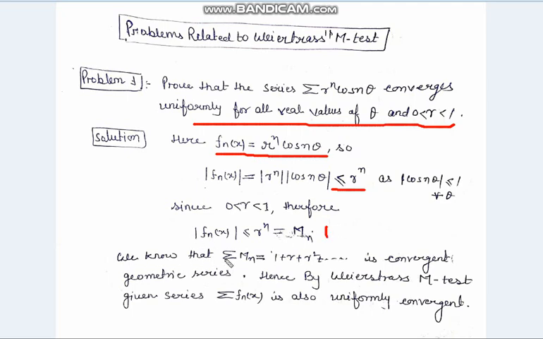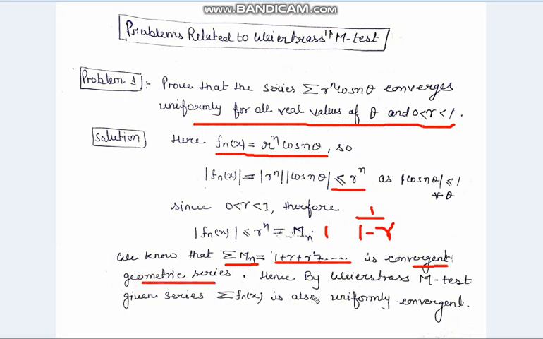Now we know the series summation M_n is here r to the power n, so it becomes 1 plus r plus r square and so on. It is a geometric series of infinite terms and its sum is equal to 1 upon 1 minus r, which is finite. That means this series is convergent. So this is a convergent geometric series.